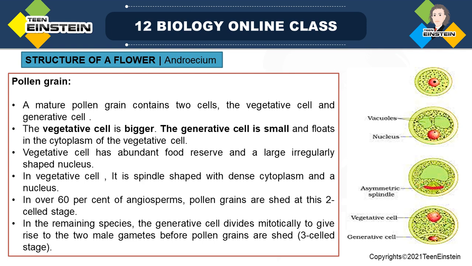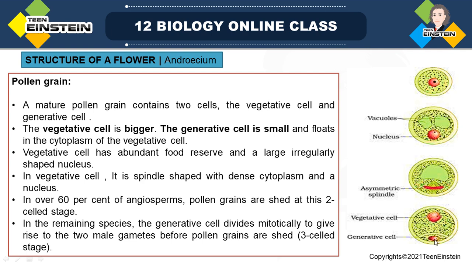Next you can see the generative cell. It is a smaller cell compared to the vegetative cell, right? The vegetative cell covers almost the whole portion, and the generative cell is not a separate cell. Inside the cytoplasm of the vegetative cell, this generative cell is floating, and it is almost spindle shaped.